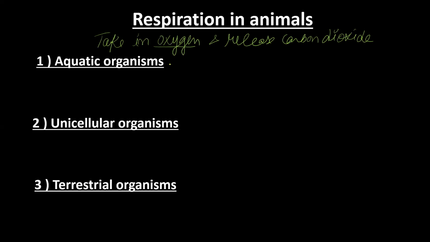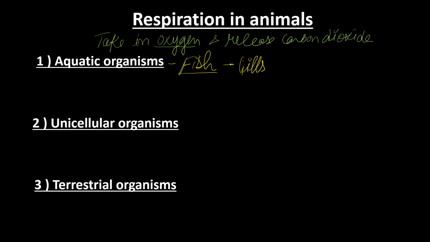Each and every organism has a special organ with the help of which they can do respiration, like aquatic organisms. Let us talk about the fish. Fish is the best example of an aquatic animal. What organ are they using? They are using gills, with the help of which they can do respiration.